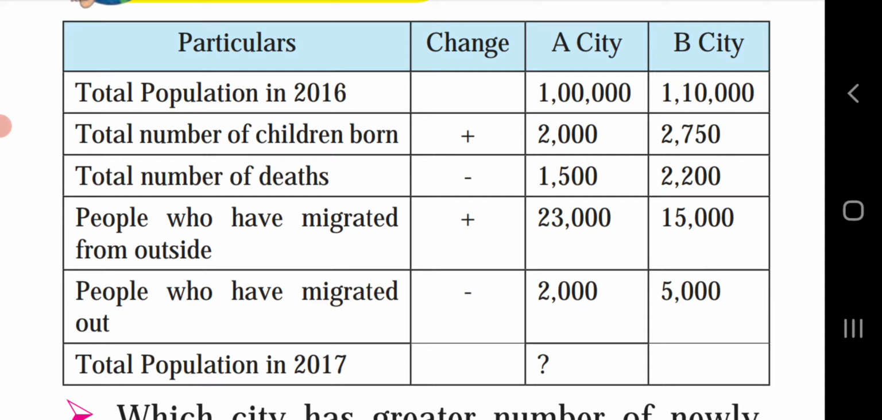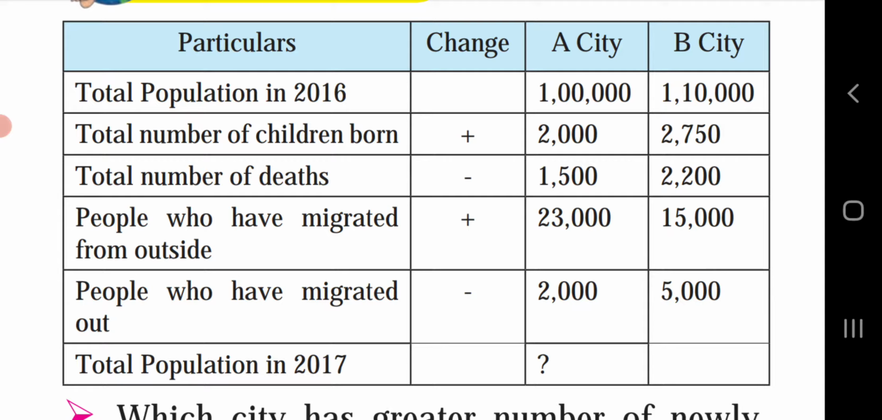Then the total number of deaths is 1,500. So from 1 lakh 2,000, when we deduct the deaths of 1,500, your answer will be 1,00,500. People who have migrated from outside are 23,000. When you add them to A city, the answer will be 1,23,500.